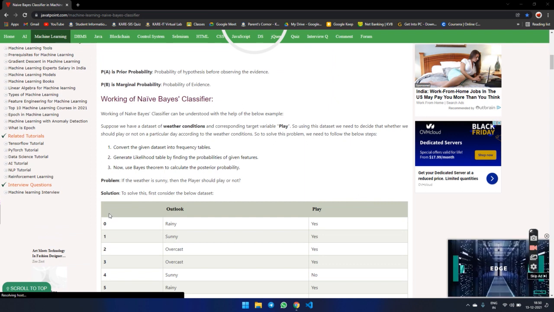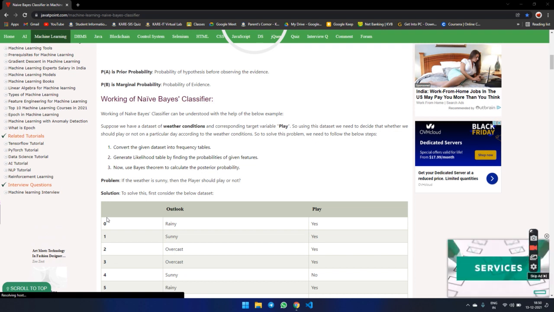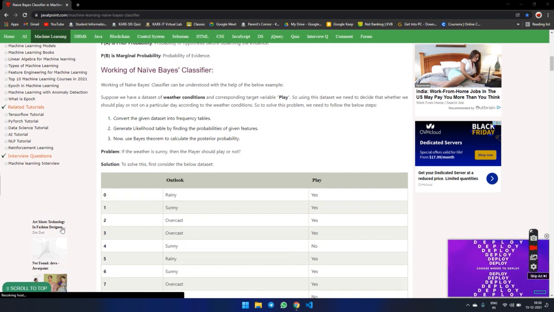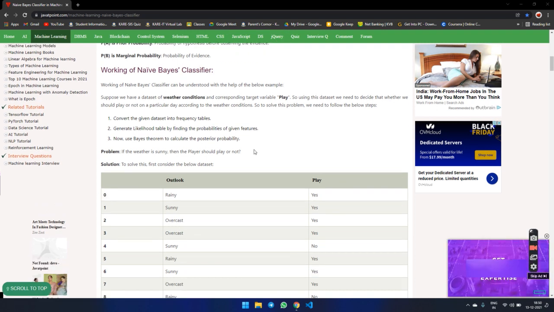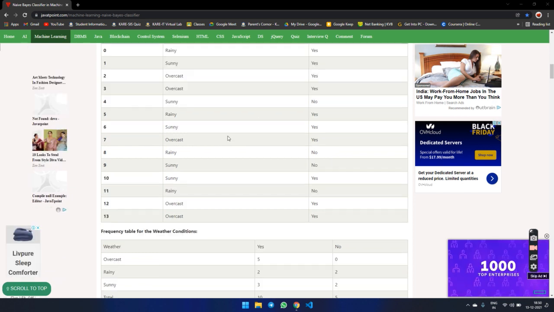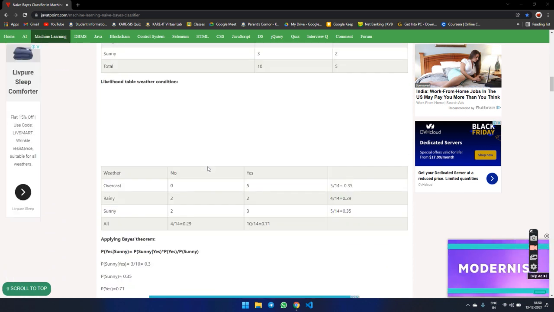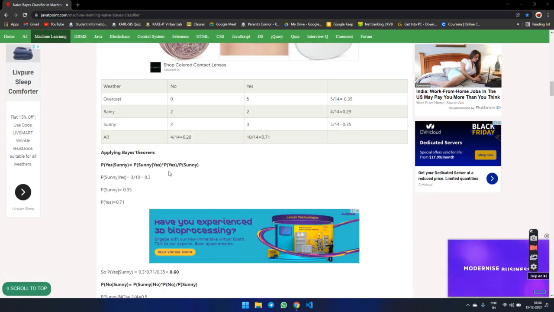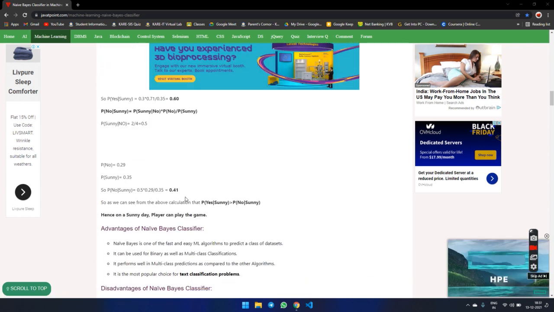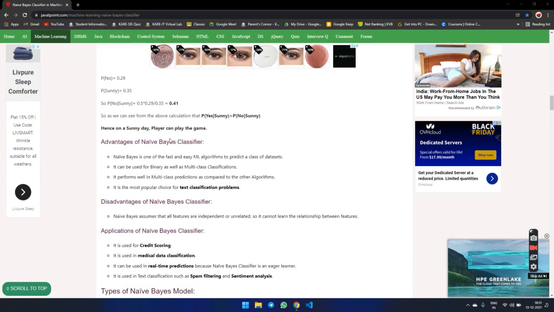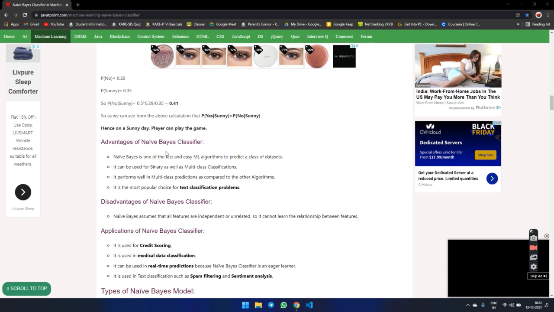How is the Bayes classifier working? The working of the Bayes classifier can be understood with the help of the following. Okay, this is how the Bayes theorem works. Now we are discussing the advantages of Bayes classifier.